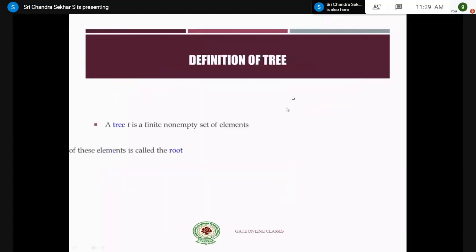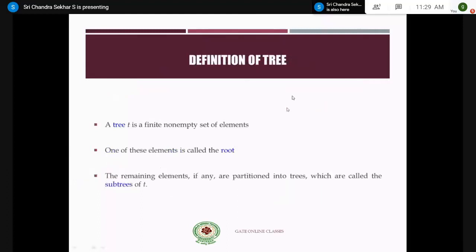So coming to the definition of a tree: T is a finite non-empty set of elements. We know the meaning of finite, right? Finite means we have a limited number. That means it is countable in nature. For example, 10 nodes, that is countable. For example, 50 nodes, it is also countable. That is called finite.